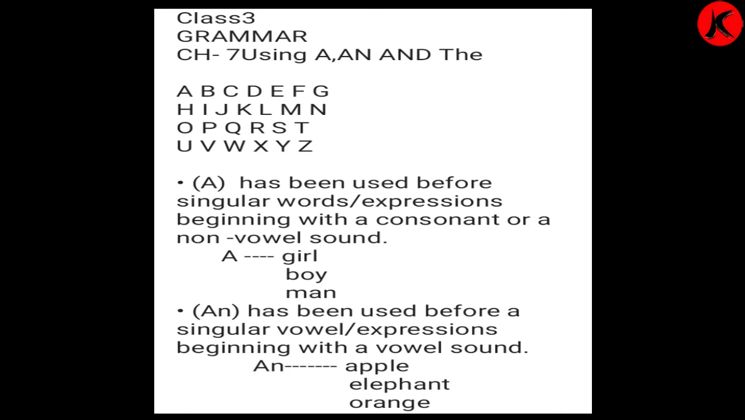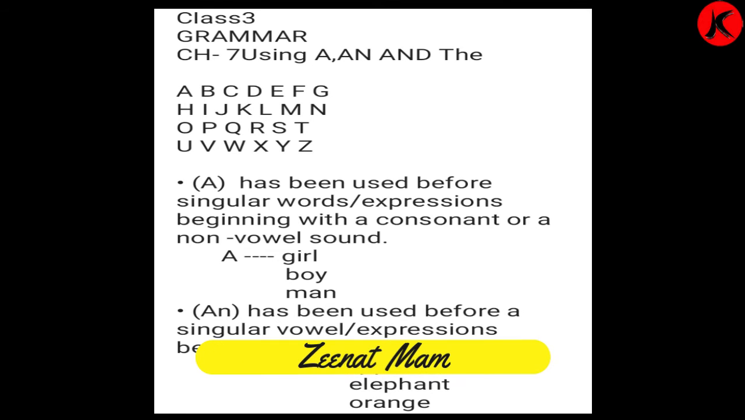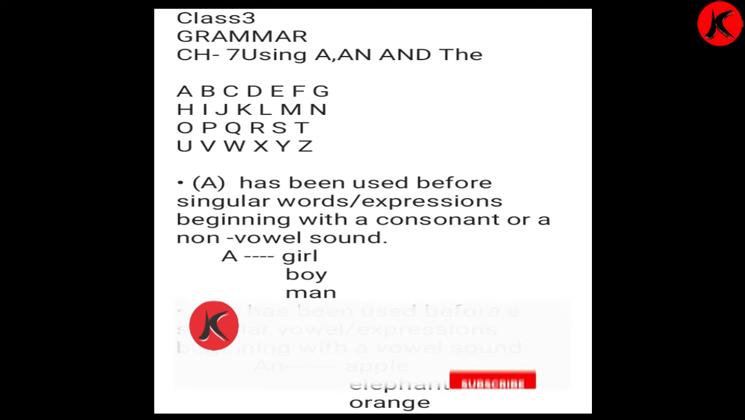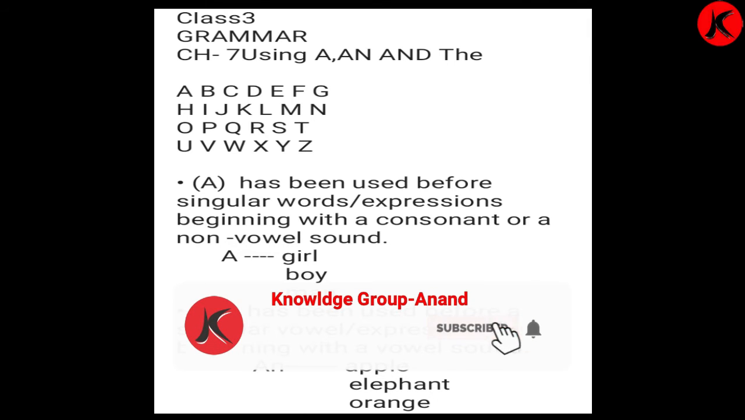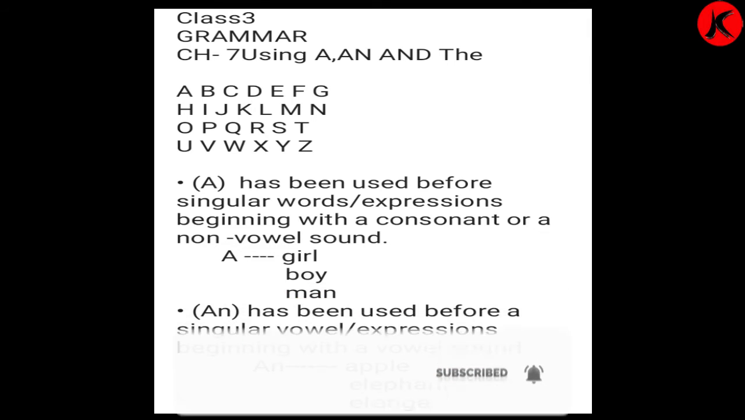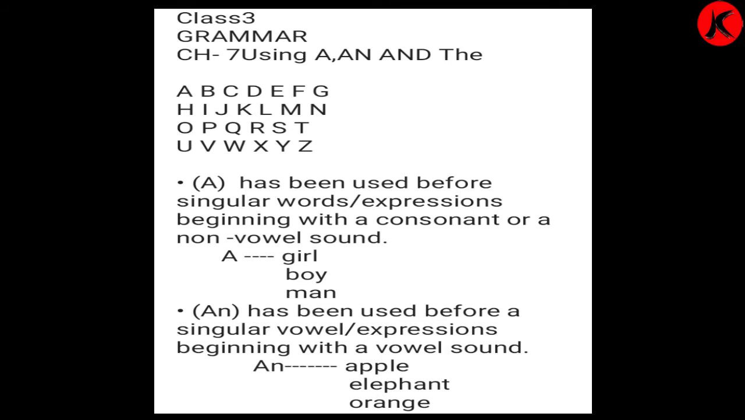Good morning, children. Today we are going to do a new exercise in grammar, chapter 7, using a, an, and the. First, we will read all ABCD. We will read the alphabet. Just look here at the alphabet. Okay, children. I have written over here capital A to Z. We will read that first.